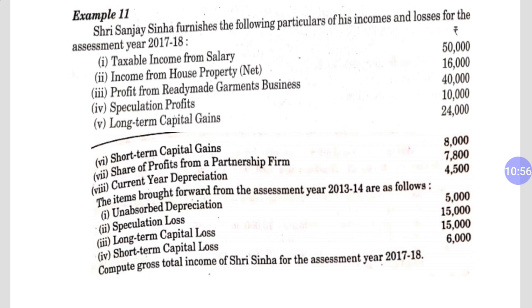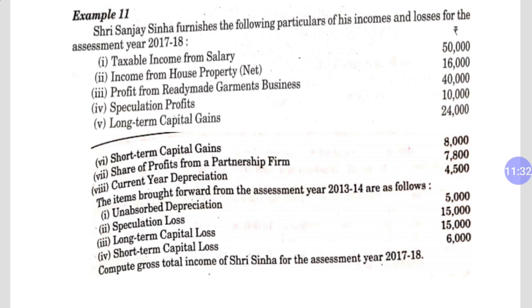And after that we have income from capital gain. In this question both long-term capital gain and short-term capital gain are given. Long-term capital gain can be utilized for the adjustment of long-term capital loss as well as short-term capital loss. Long-term capital gain is given as 24,000, and long-term capital loss is given as 15,000. Short-term capital gain is also given: 8,000 rupees.